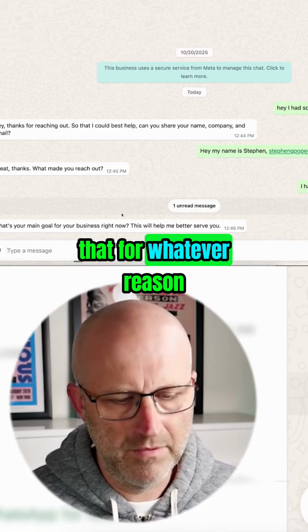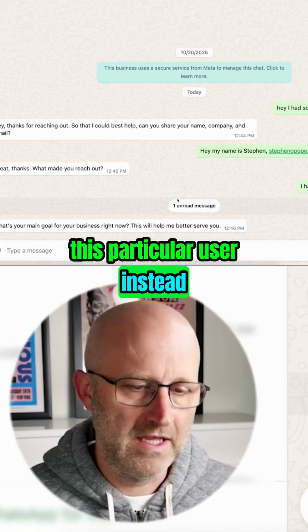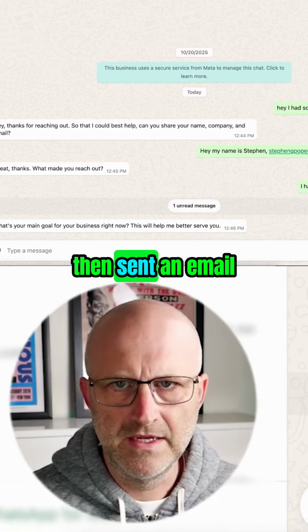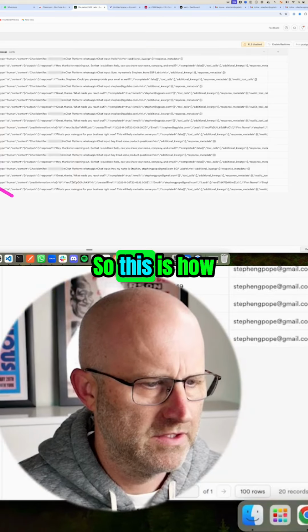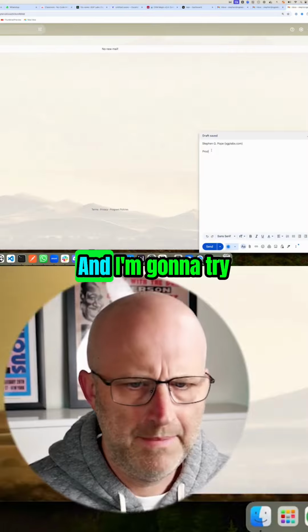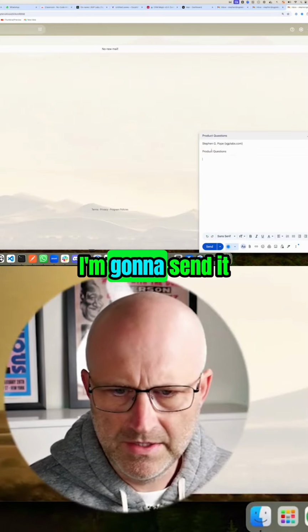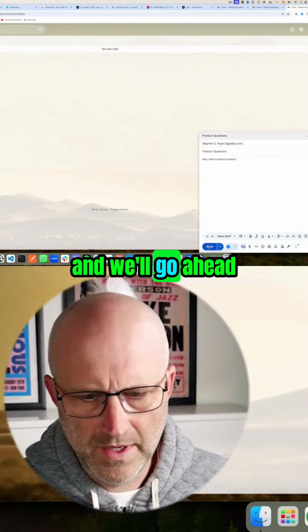Now, let's just say that for whatever reason, this particular user instead stopped using WhatsApp and then sent an email at a later time. So I'm going to come into my personal email, which I'm using right here. So this is how we're actually tracking the lead. And I'm going to try to start up the conversation again. I'm going to send it to my business email, and we'll go ahead and send that through.